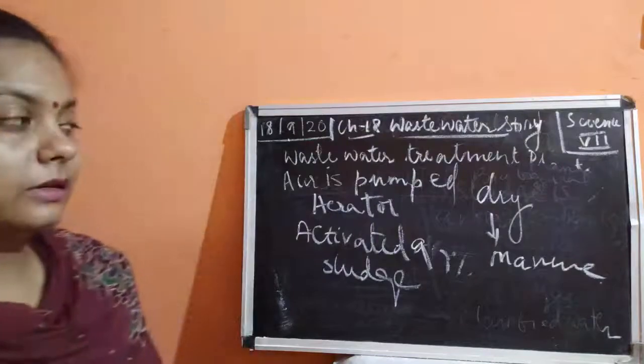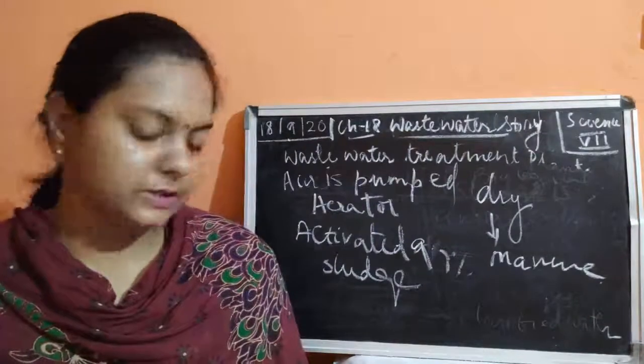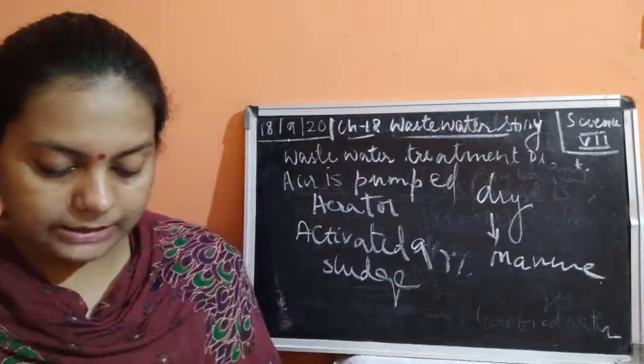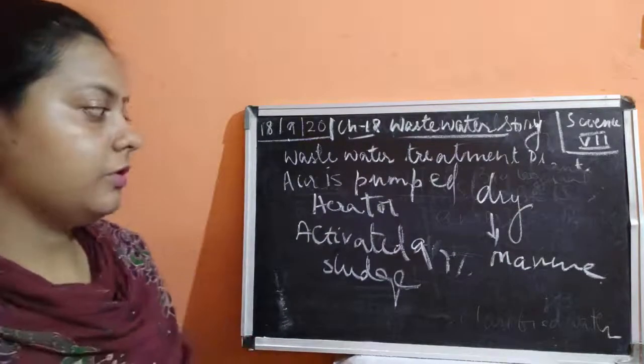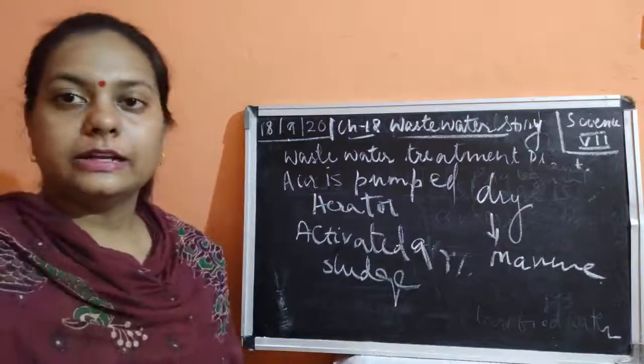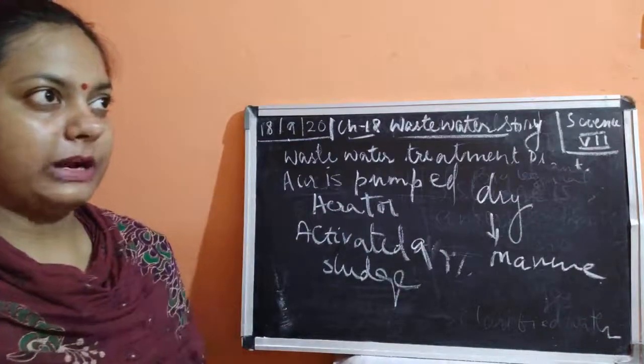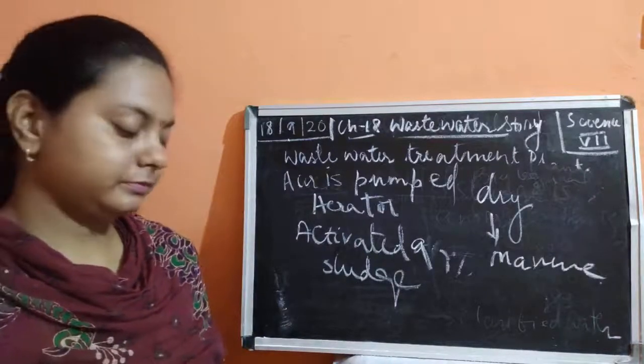Now what is the use of this sludge? This is used as a manure in the fields. The treated water now has a very low level of organic material, because we have done the physical treatment, we have done the biological treatment, and good bacteria are there in the clarified water.